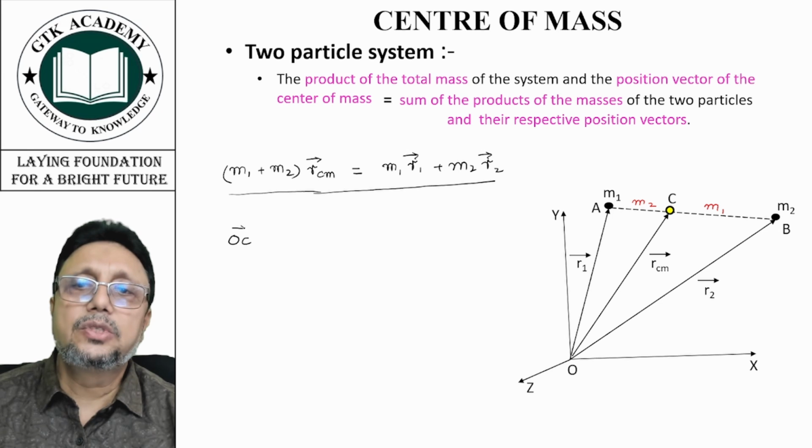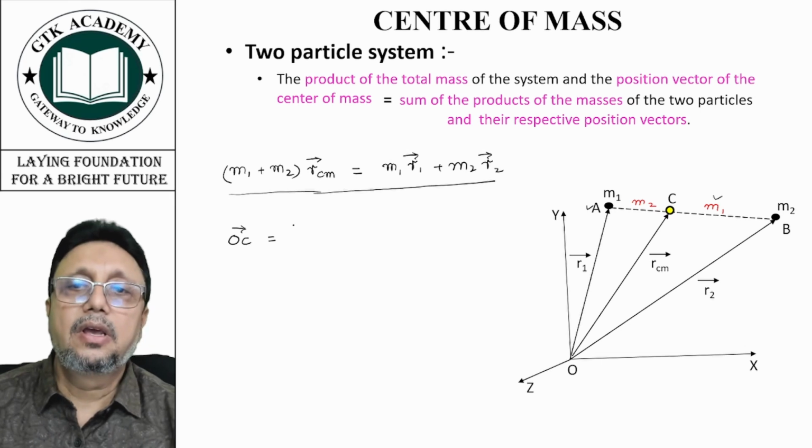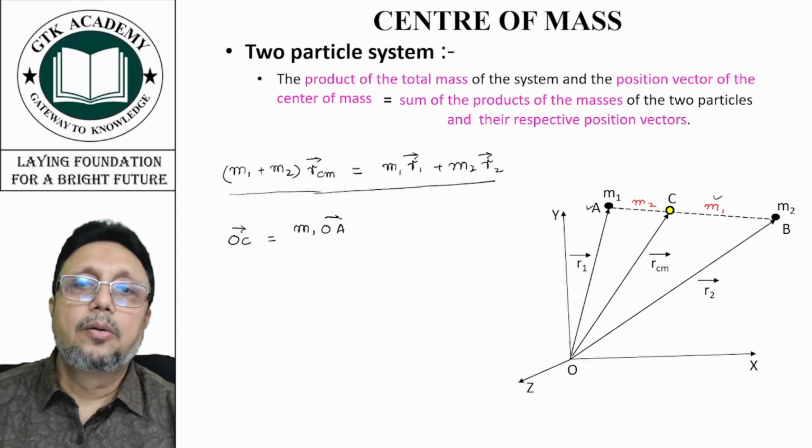OC vector will be (m1 into OA vector plus m2 into OB vector) upon m1 plus m2.